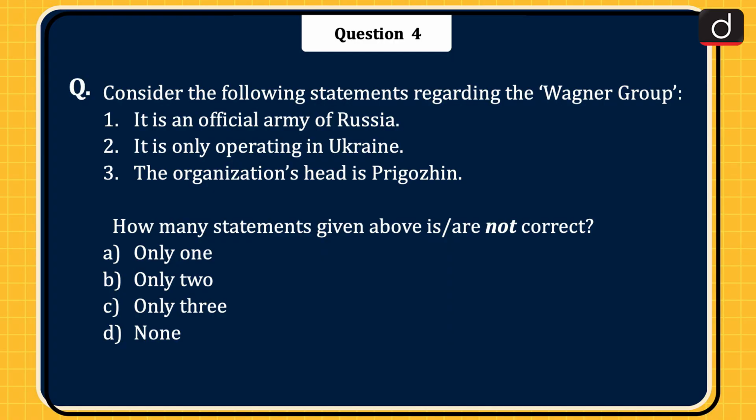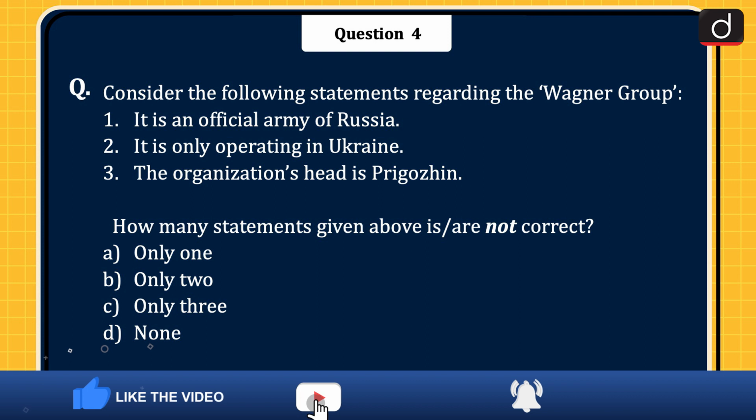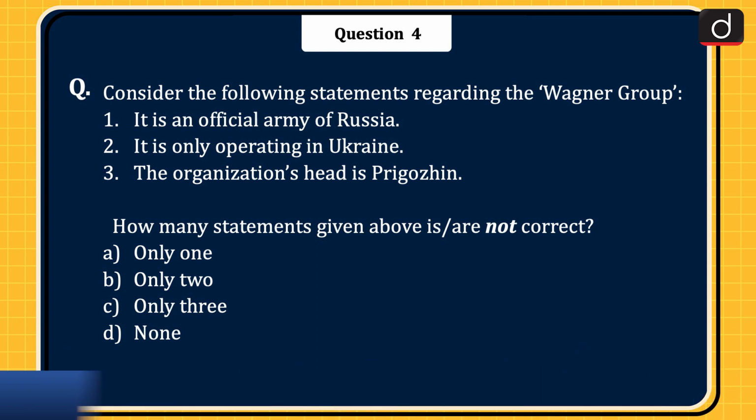Next question is, consider the following statements regarding the Wagner Group. 1. It is an official army of Russia. 2. It is only operating in Ukraine. 3. The organization's head is Prigozhin. How many statements given above is or are not correct? Only 1, only 2, only 3, or none? The correct answer is option A, only 1.